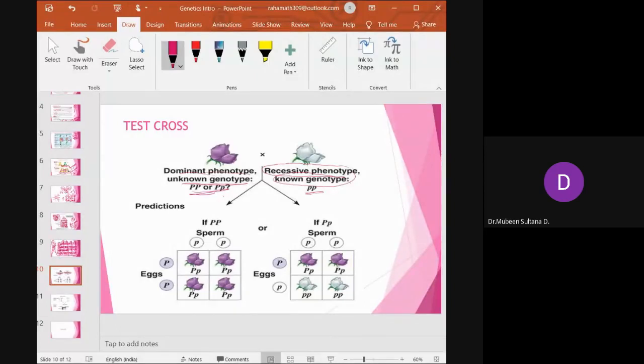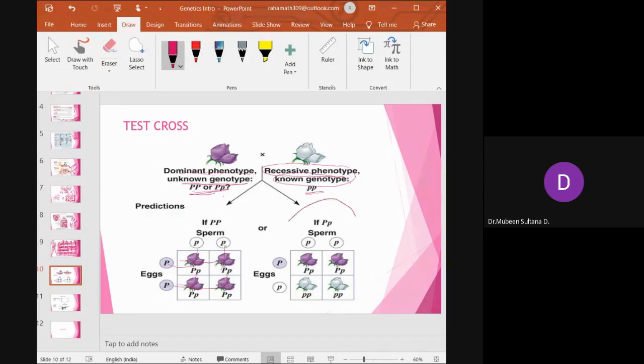So what happens is we'll get two predictions. One is capital P, capital P, small p, small p. So when you make the combination, you get all heterozygous.